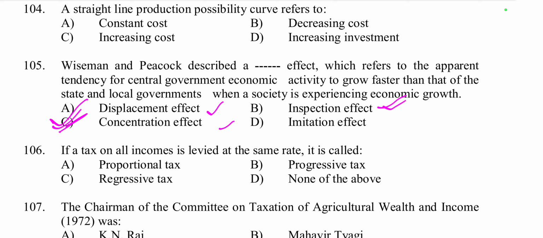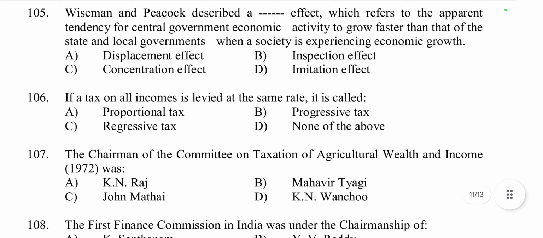This results in a faster growth of central government spending relative to lower level. So these three effects together explain why government expenditure tends to rise over time even after the initial crisis has passed.